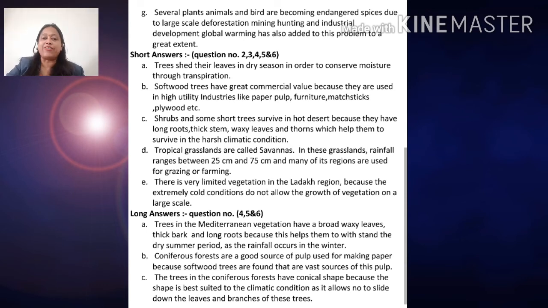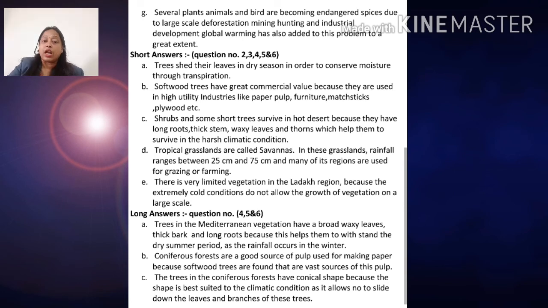Question number 4 I have left here, but now I am going to explain. How do shrubs and some trees survive in hot desert? Shrubs and short trees survive in hot desert because they have long roots. That's the reason they are able to survive in the hot desert. Also, they have a thick stem, waxy leaves and thorns which help them survive in the harsh climatic condition.